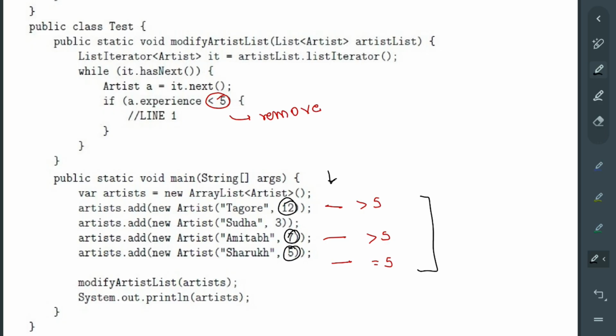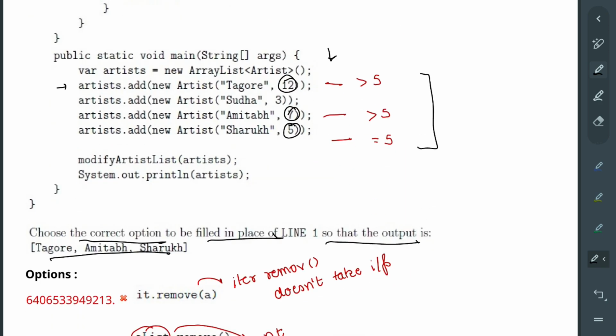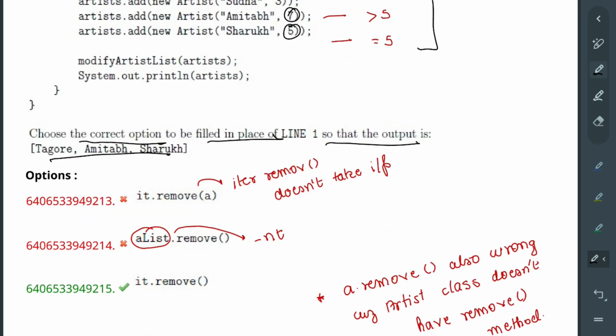Basically, since I am checking in the code that it is less than 5, I need to remove the people who are less than 5, and at last we can just print them. So how to remove them? Firstly, this is an iterator. As soon as you see an iterator, you can just call iterator.remove. That's all. We have an iterator it here. This one is the declaration, and that is the usage. So we can just call it.remove, and it will remove the current element from the iteration. We have seen the remove method in our theory lecture, so I'm not going deep into it.